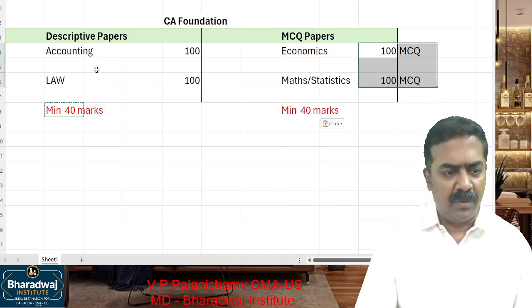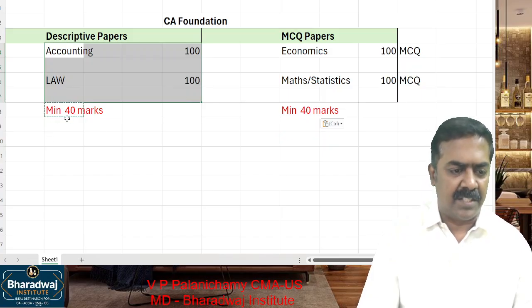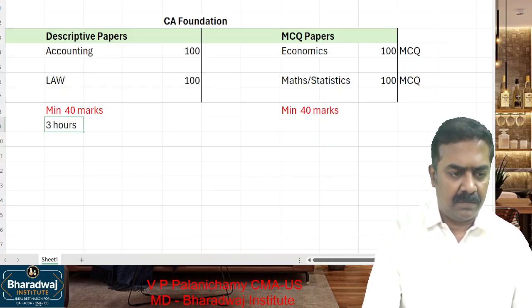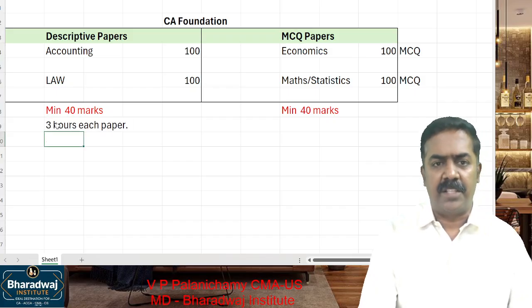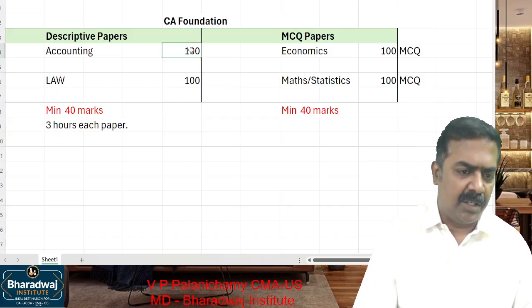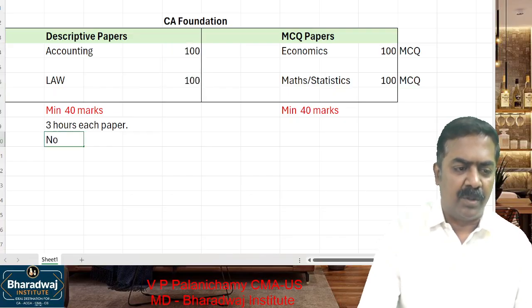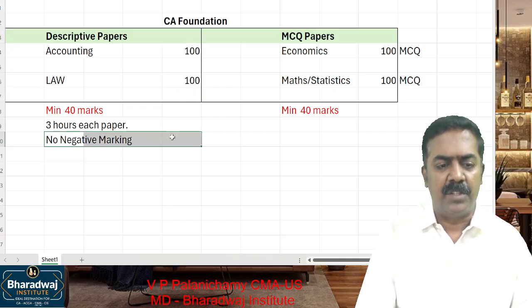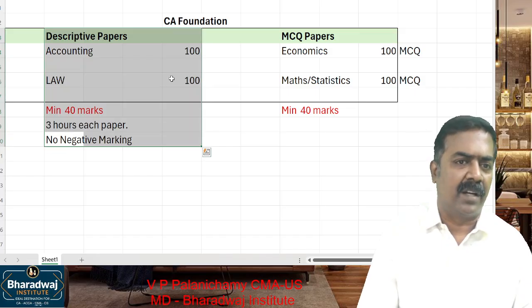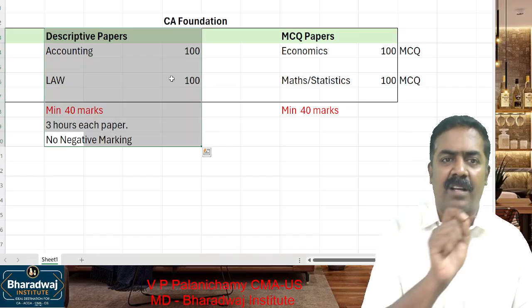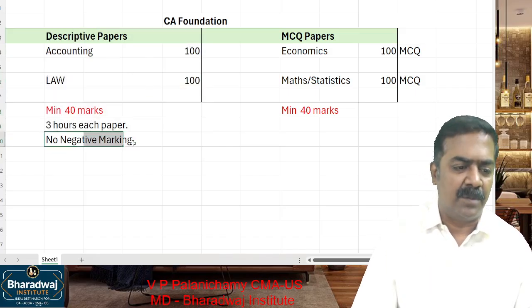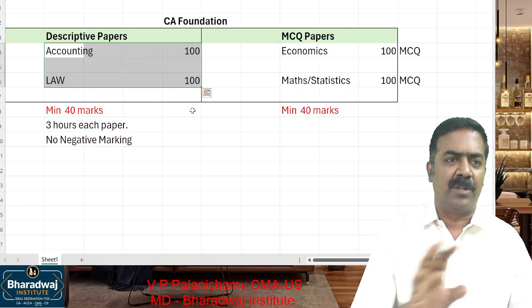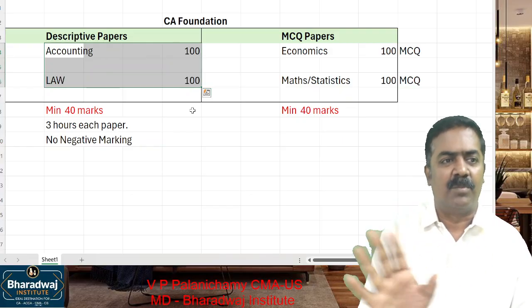Now coming to this first examination, it will be of 3 hours each paper. In that you are expected to write for how many marks? 100 marks. And in the descriptive paper, there is no negative marking. There is no negative marking in which paper? Descriptive paper. What do you mean by negative marking? If a student writes a wrong answer, marks are reduced. There is no negative marking in which paper? Accounting paper and which one? Law paper. You write the answer, you get the mark. You don't write the answer, no mark. If your answer is incorrect, no mark, that's it.